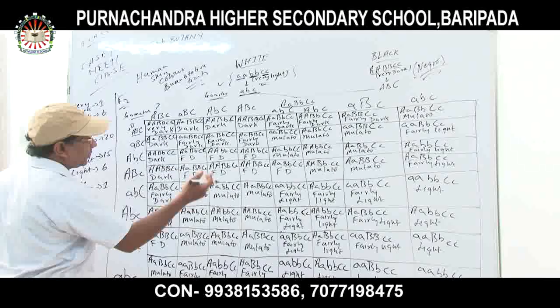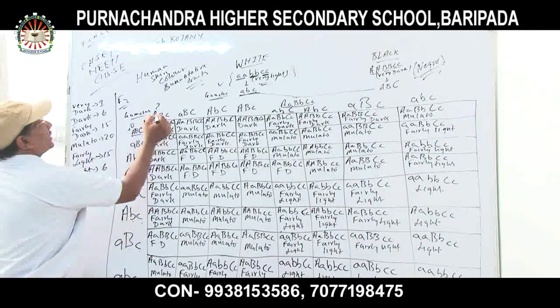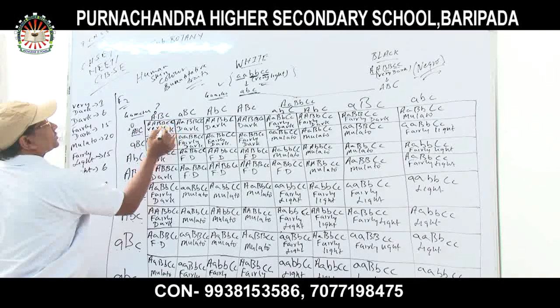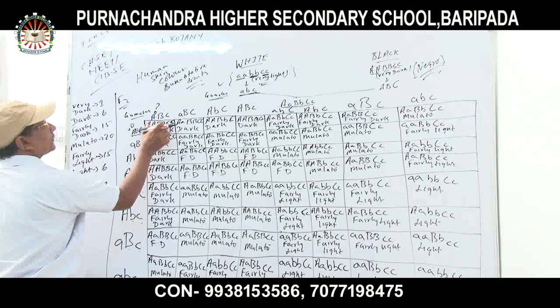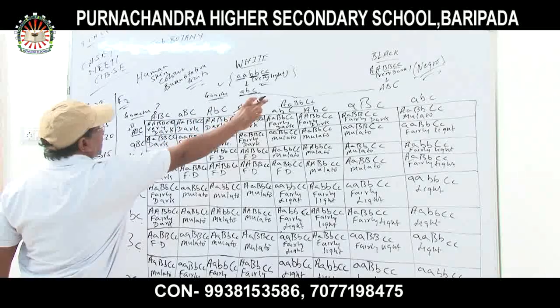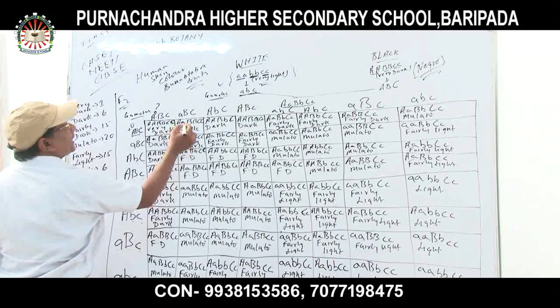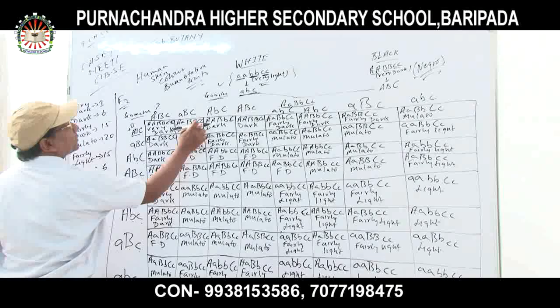How many progenies are forming? Total 64. Now, capital A will merge with capital A, capital B, capital B, capital C, capital C. It is forming what? Very dark. It is a parental character. It is an original character. That is capital A, capital A, capital B, capital B, and capital C. Capital C is very dark. Again, capital A and small a, capital B, capital B, capital C, capital C.